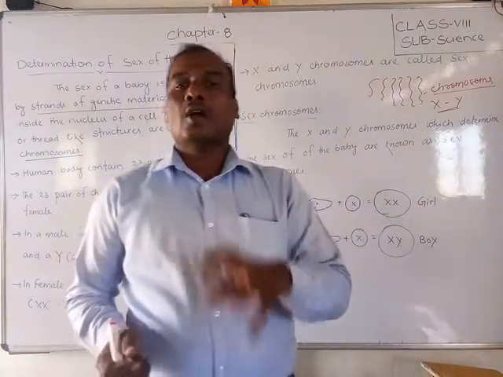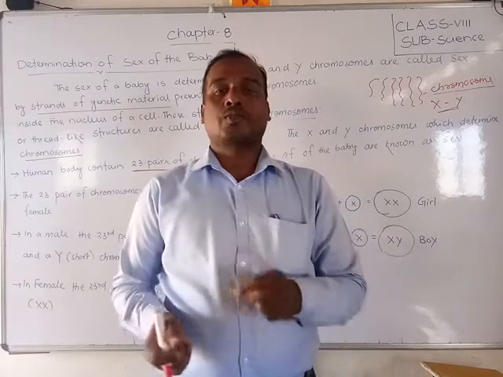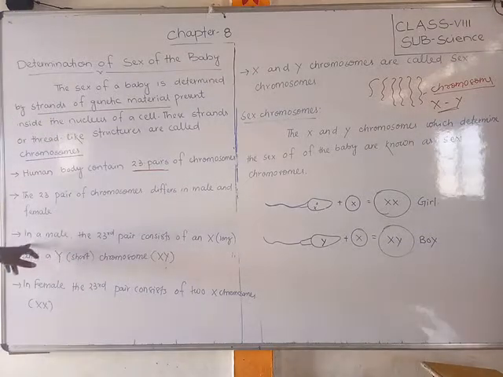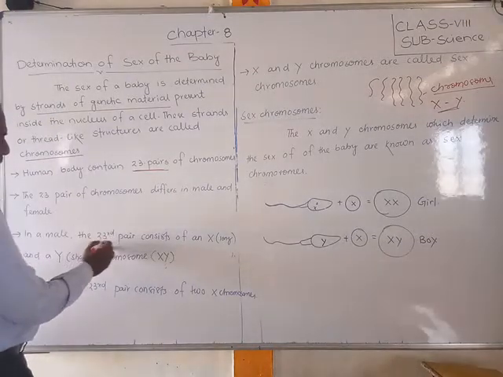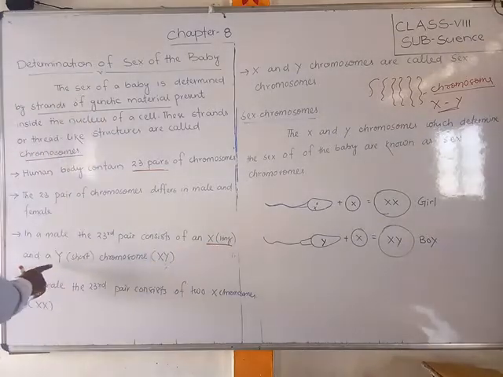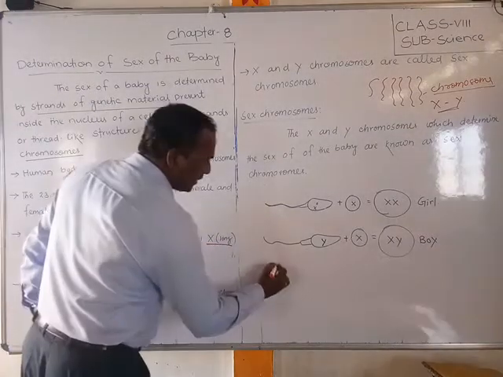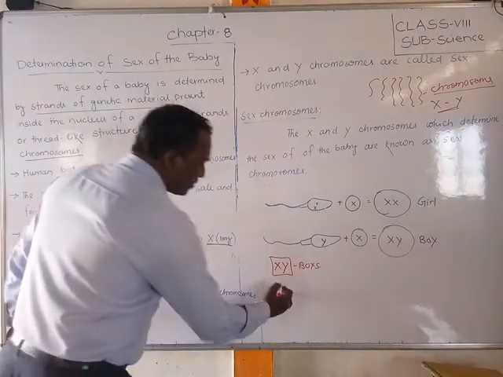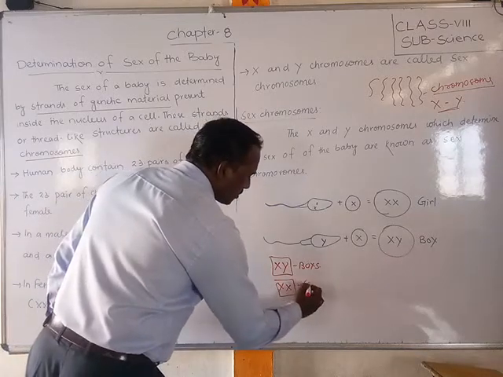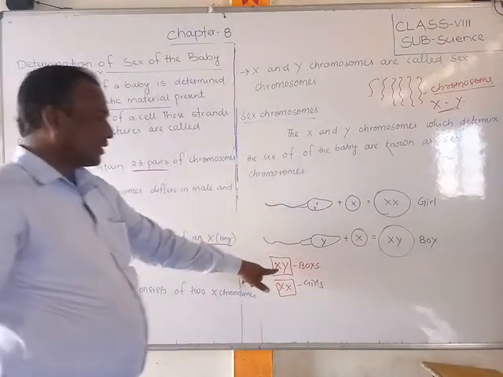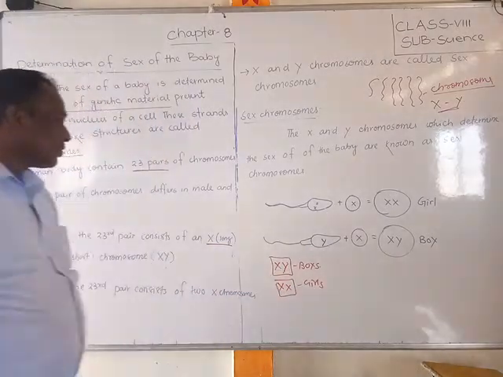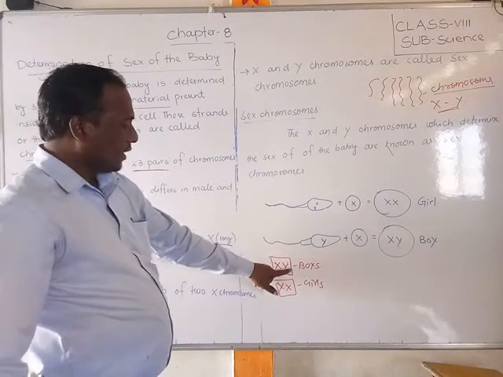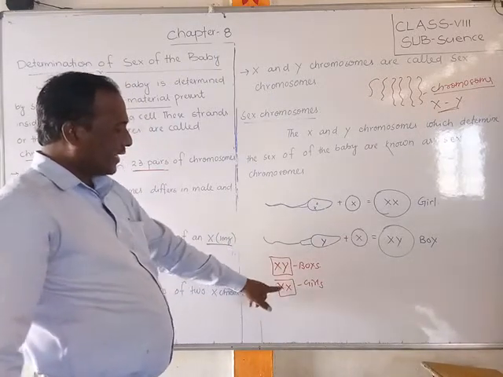In a boy, how many? 23 pairs, with XY chromosomes. Okay, and in a girl, XX chromosomes. So you should see, students, in a male, the 23rd pair consists of X long and Y short. That means both X and Y for boys, and XX for girls. X is long and Y is short for boys, and XX for girls.